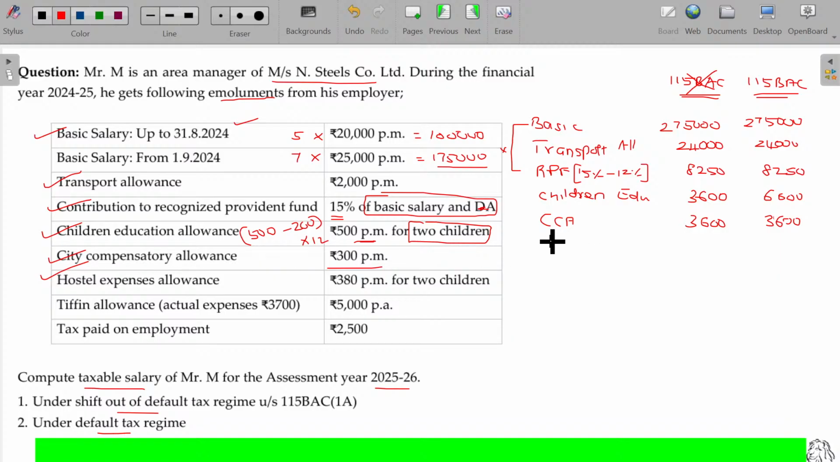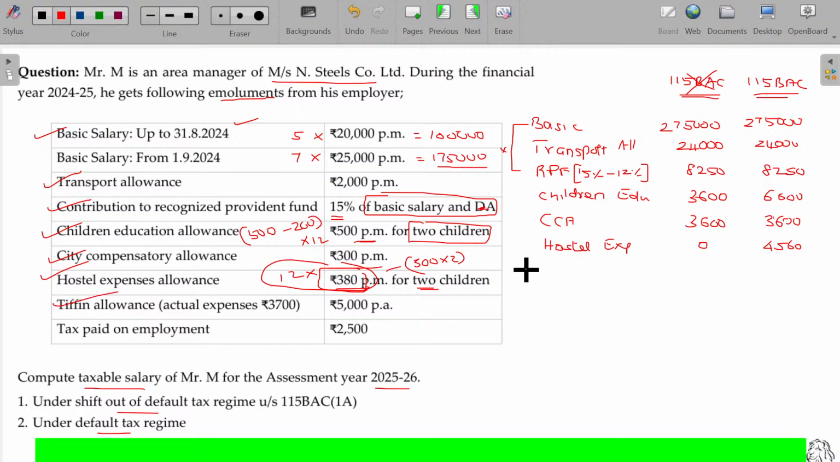Hostel expense allowances. 380 per month for 2 children. How much is exempted? 300 per child for 2 children, 600 exempted. So the value is negative, so nothing is taxable under shifting out of the default tax regime. Under default tax regime, completely taxable. 380 into 12 will be taxable. Come on, how much is that? 4,560.